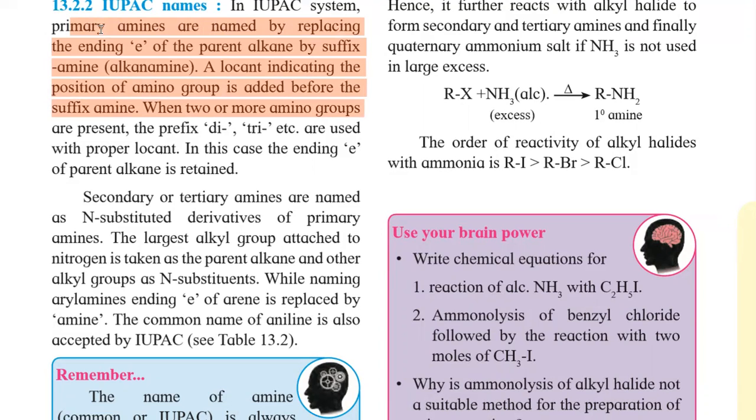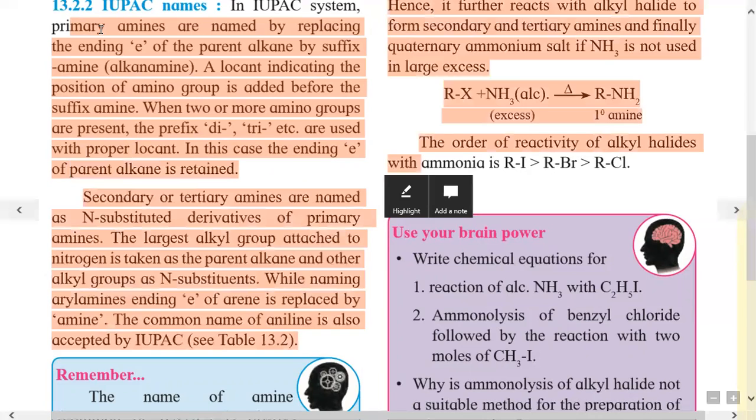If two or more amino groups are present, then we give the prefix di, tri, etc. with proper locants. In this case the ending E of the parent alkane is retained.